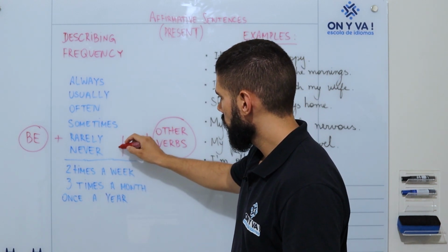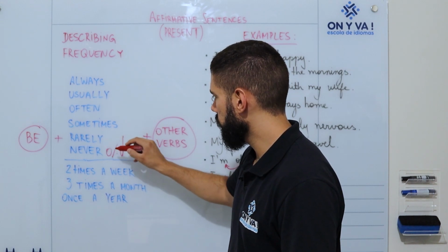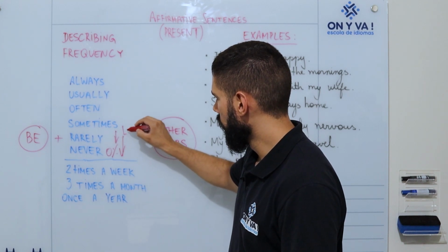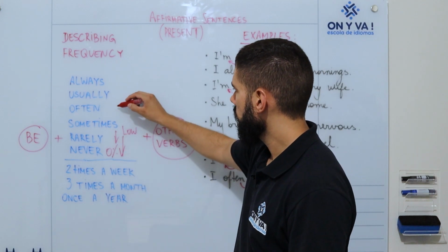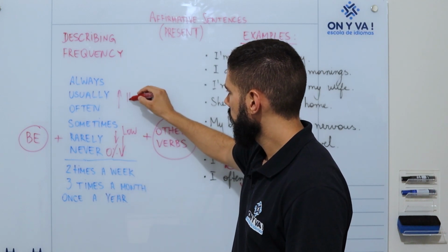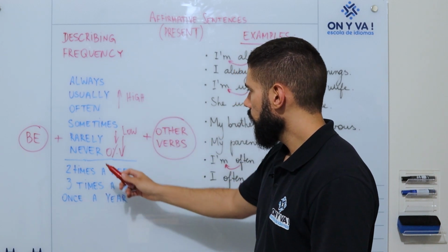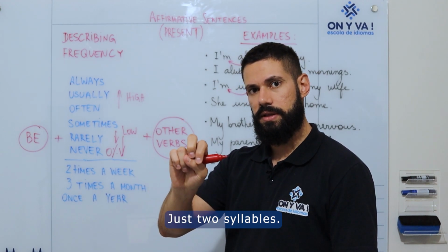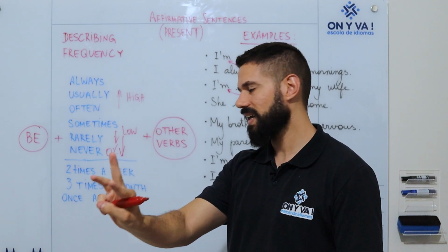So here, zero frequency, but here, low frequency. Here, high frequency. Okay, this word here has just 2 syllables, not 3 syllables, not rarely.